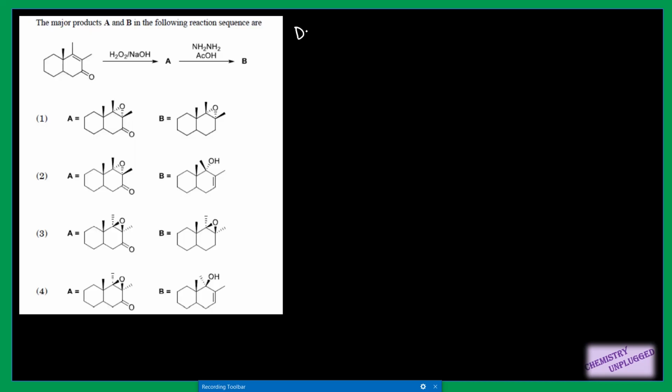First question is from December 19. So in first part we are using H2O2 in presence of NaOH. So we have here an alpha beta unsaturated ketone. That is why we are not using MCPBA for epoxidation, right? Because alpha beta unsaturated ketones are electron deficient and MCPBA does epoxidation of electron rich double bonds, right? That is why we are using H2O2 in presence of NaOH.